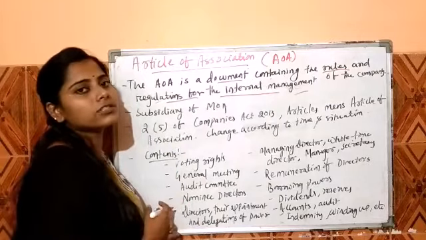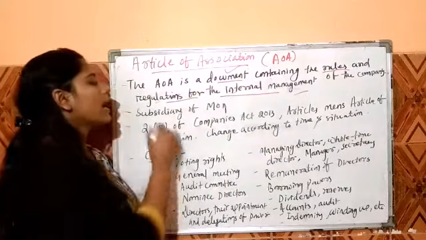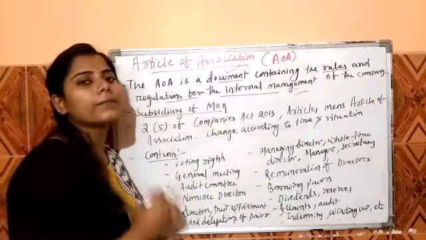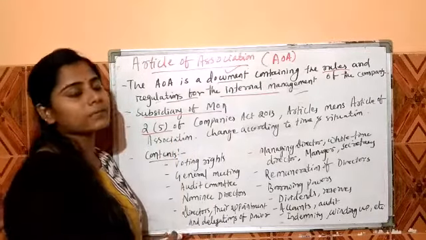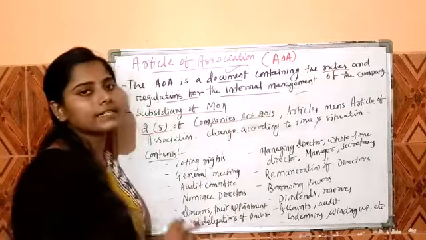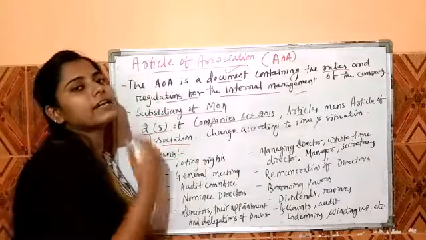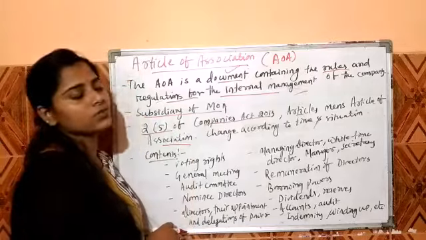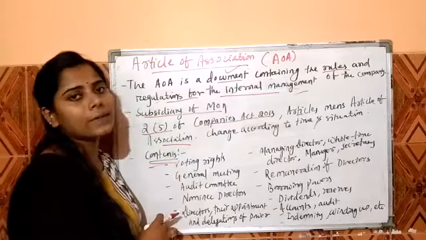It is subsidiary to the Memorandum of Association. It is specified in Section 2, subsection 5 of the Companies Act 2013, where articles means the Articles of Association. And this can be changed according to time and situations.